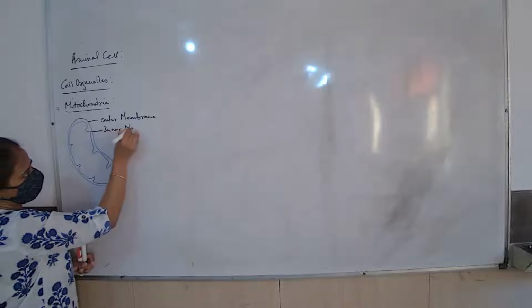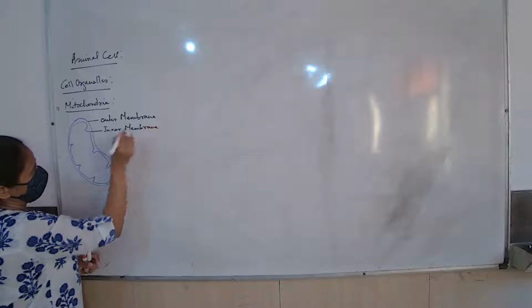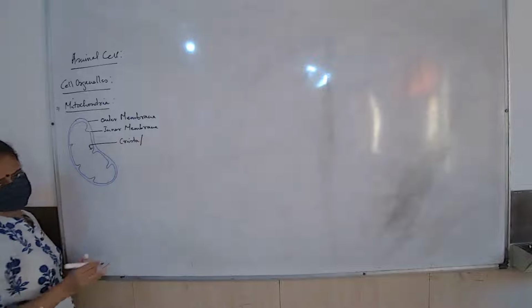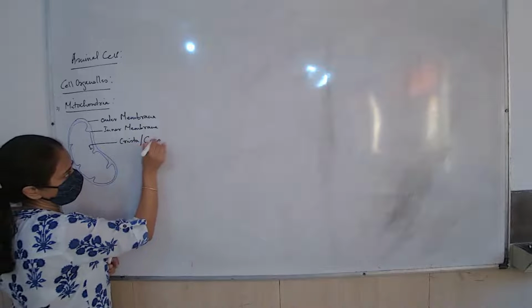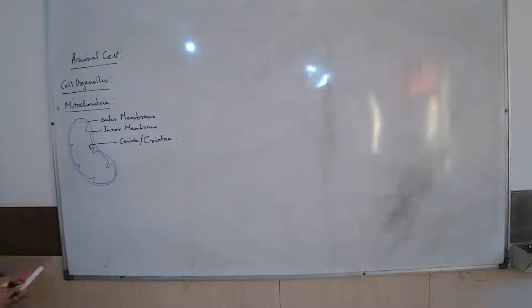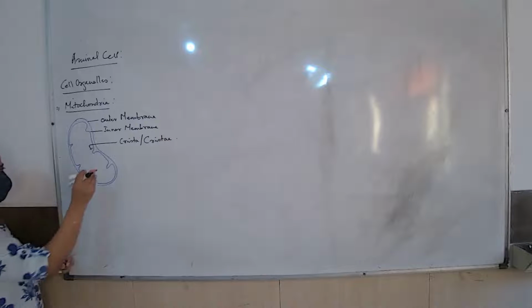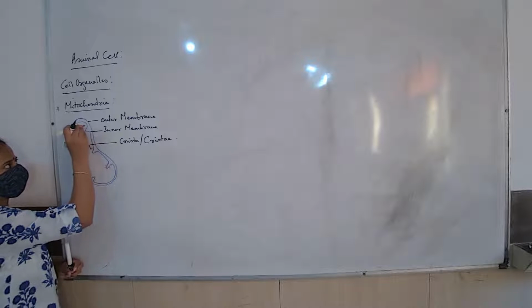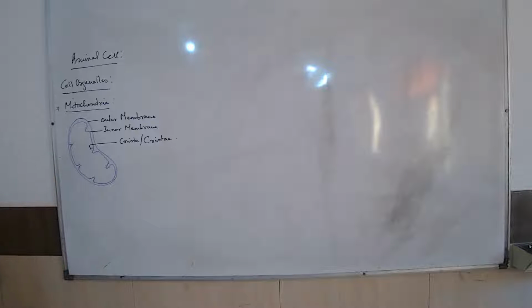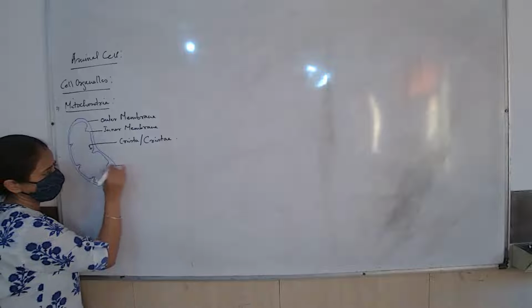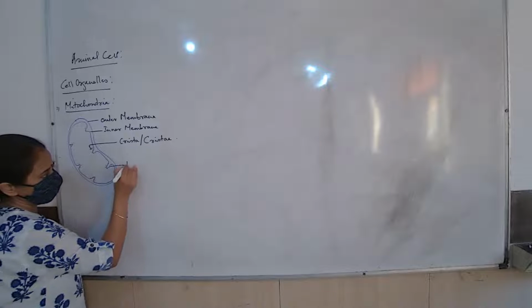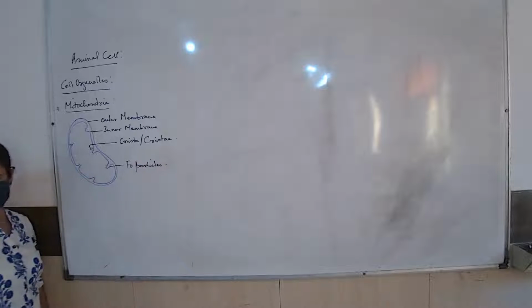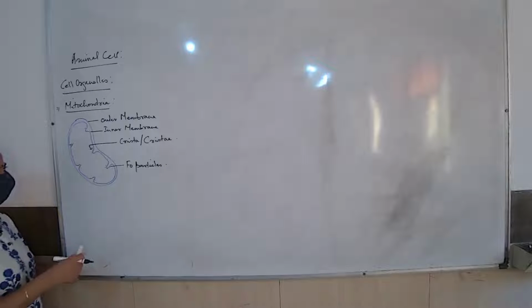The inner membrane has folds like this, and these folds, singular known as crista, plural known as cristae. On the outer margins of the cristae are present knob-like, granular structures. These granular structures are called F0 particles. We will draw a rough diagram as I am drawing.